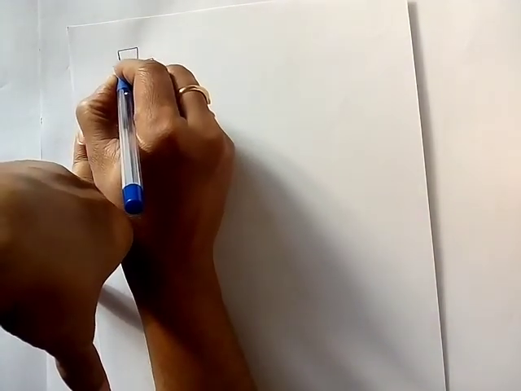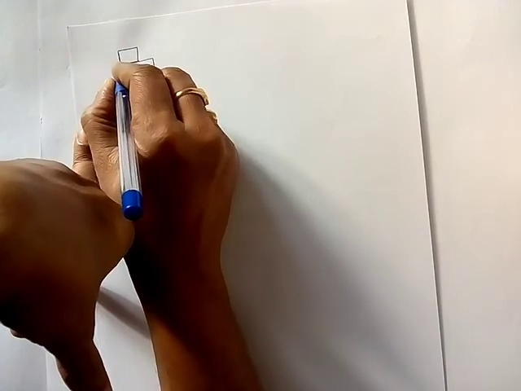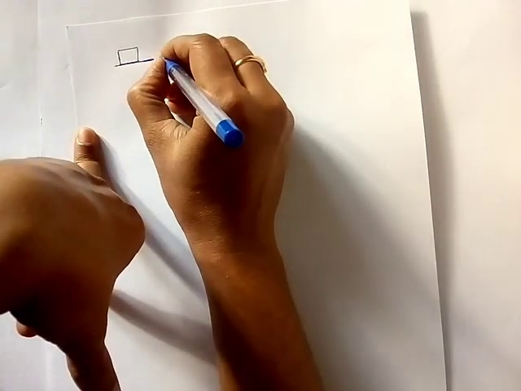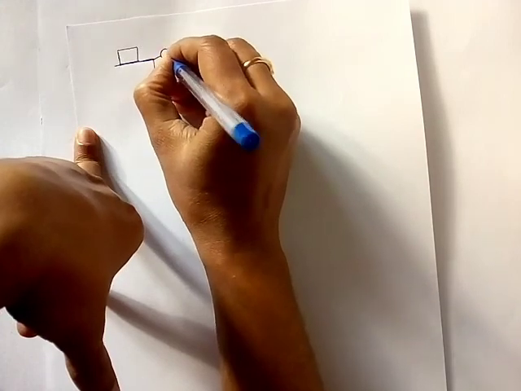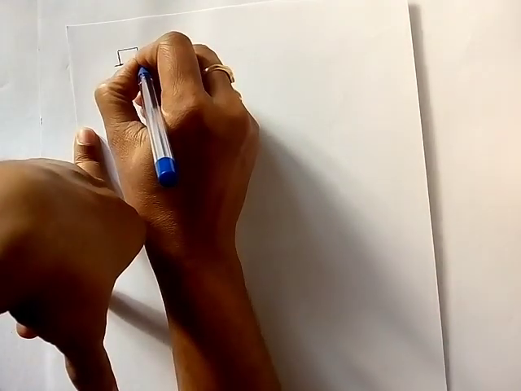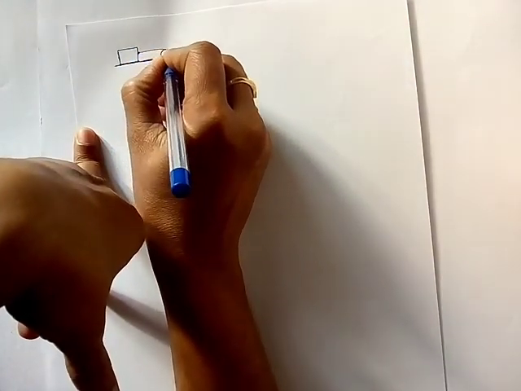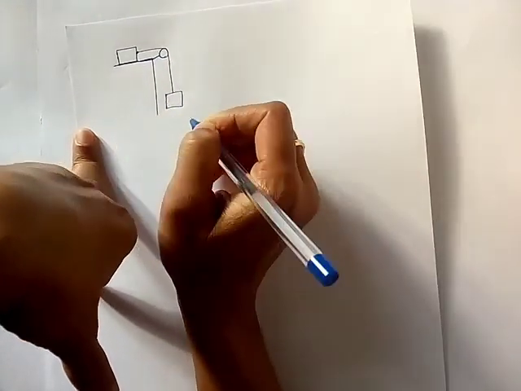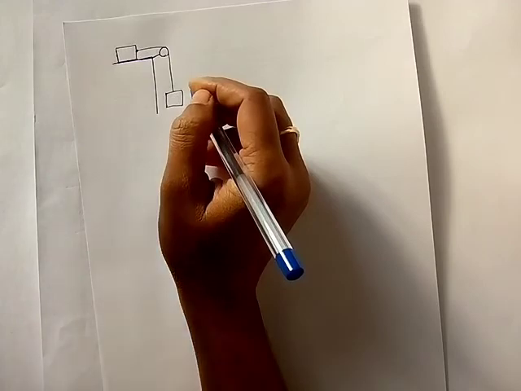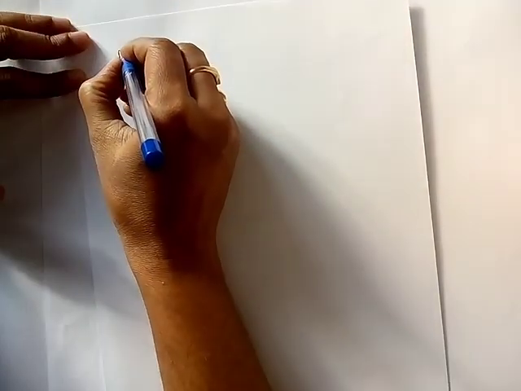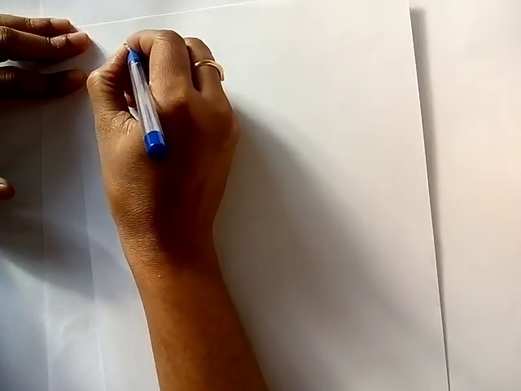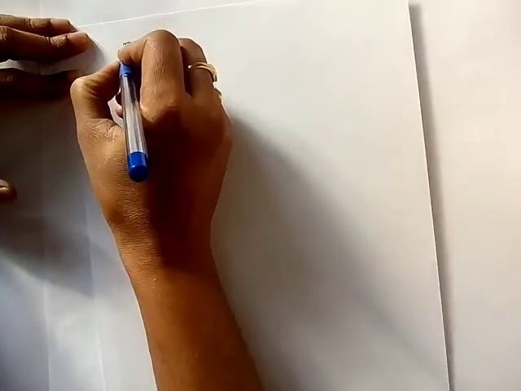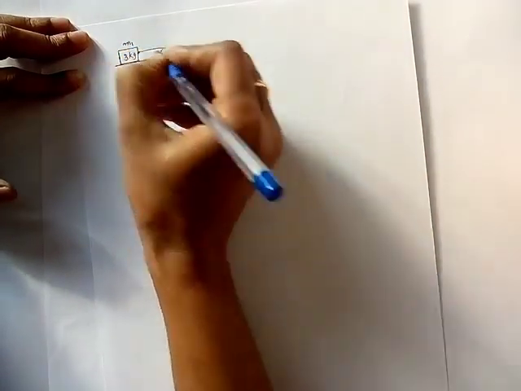One mass is on some surface and here you have the pulley. With a string, another mass is hanging on the other side of the pulley. I am taking this as M1 and this as M2, both of them 3 kg.